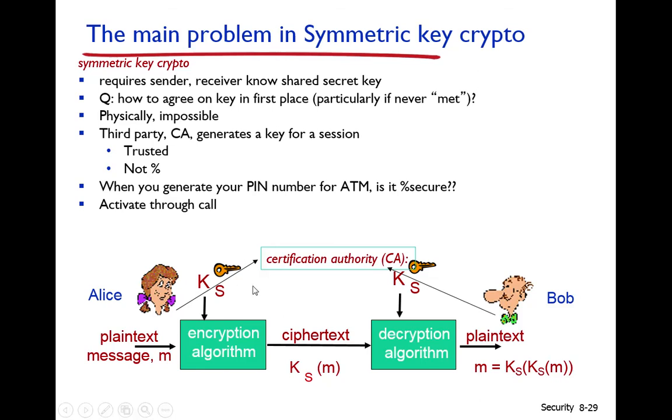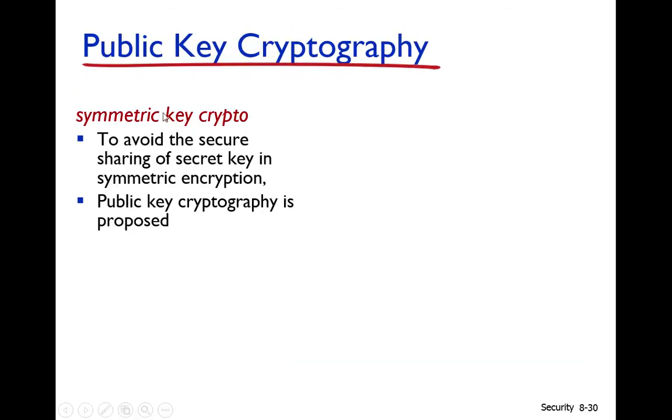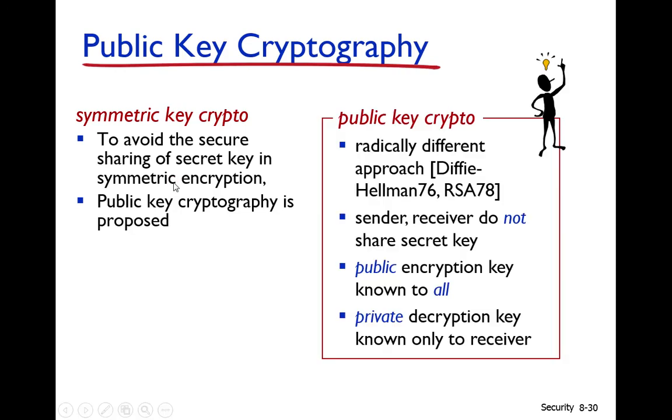In order to achieve it, we have discussed that there is another algorithm which is called public key cryptography. In public key cryptography, there is no need of secure exchange of key. And second, if the attacker comes to know about the key, then there is fixing responsibility that who had made it. So public key cryptography is a radically different approach. Why? There is no need of secure exchange of key. This is the basic example.